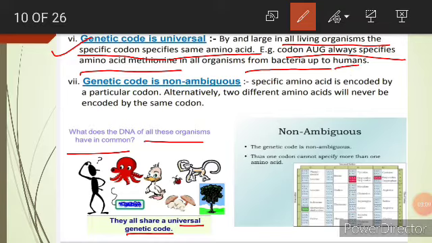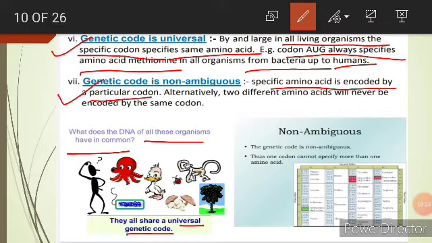Now next is genetic code is non-ambiguous. Non-ambiguous, we can say, means a single codon always codes for a single amino acid, as we know. For example, CCU always codes for proline, AUG always codes for methionine, and this property is called non-ambiguity. So a specific amino acid is encoded by a particular codon.